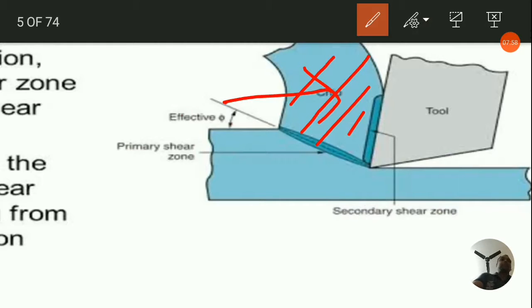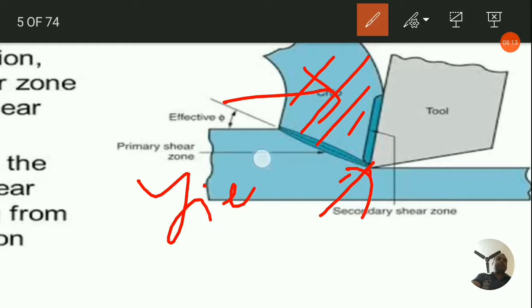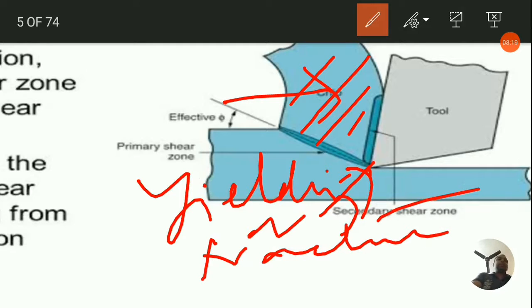So what happens is, the actual separation of the metal starts from the cutting tool tip, this one, as yielding or fracture, depending upon the cutting conditions, obviously.